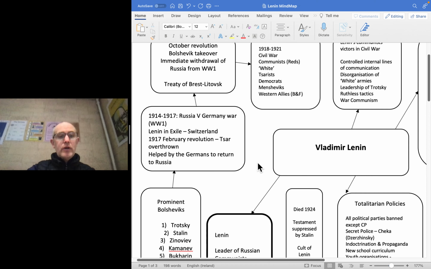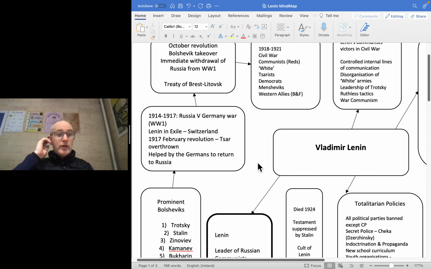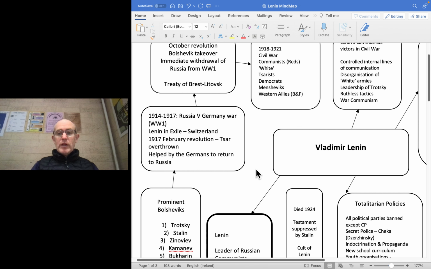Personality, particularly if you're doing ordinary level. But don't forget, you could get a question on the Soviet Union where some of the information on this mind map might be useful for you if you're doing higher level. So what do we know about Lenin?